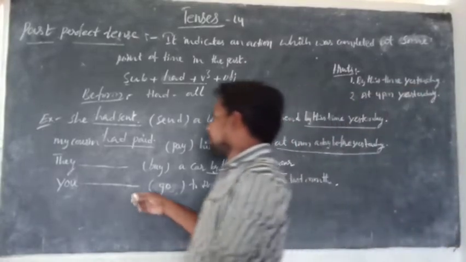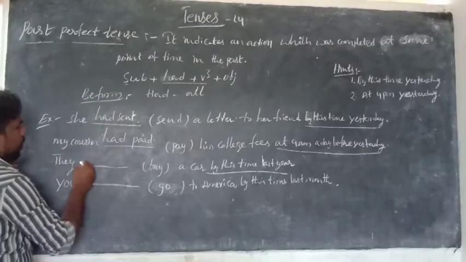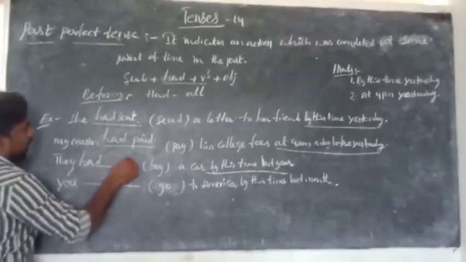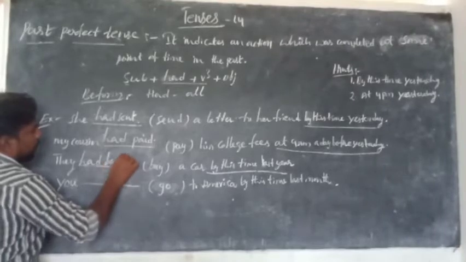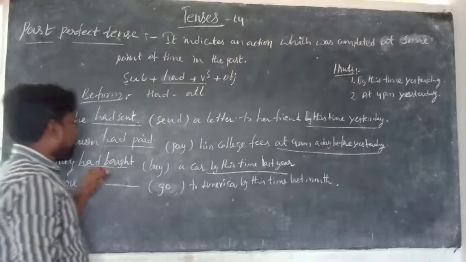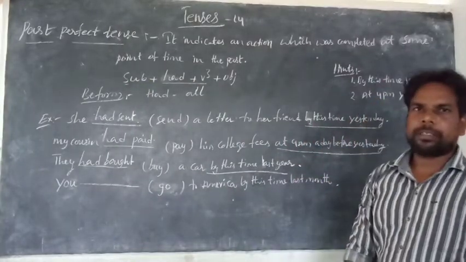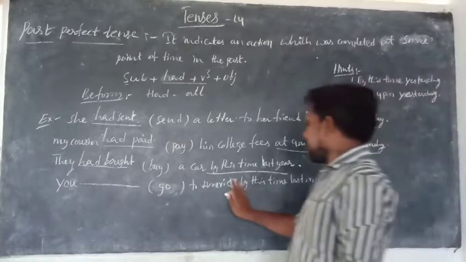So if you think it is a past perfect, what is the structure? Subject plus had plus V3. So what is that? Had, and the V3 of buy is what? Bought. So they had bought a car by this time last year. By this time last year. Is it clear? So next one.